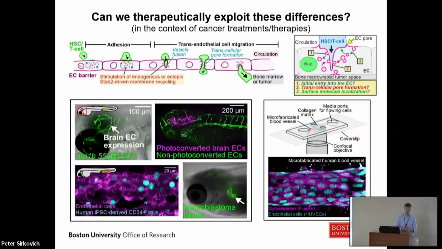We're now using the tools in the zebrafish to knock out candidate genes that we think are regulating this biology. We're also using tools to ectopically express this machinery in other endothelial cells with the goal of getting cells to stick and transmigrate into those tissues. To translate our work in the zebrafish into a human system, we've been collaborating with Chris Chen's group on the Charles River campus using their biomimetic human blood vessel models, where we can line these microfluidic chips with different types of endothelial cells from different tissues and flow through different blood, immune, and cancer cells.